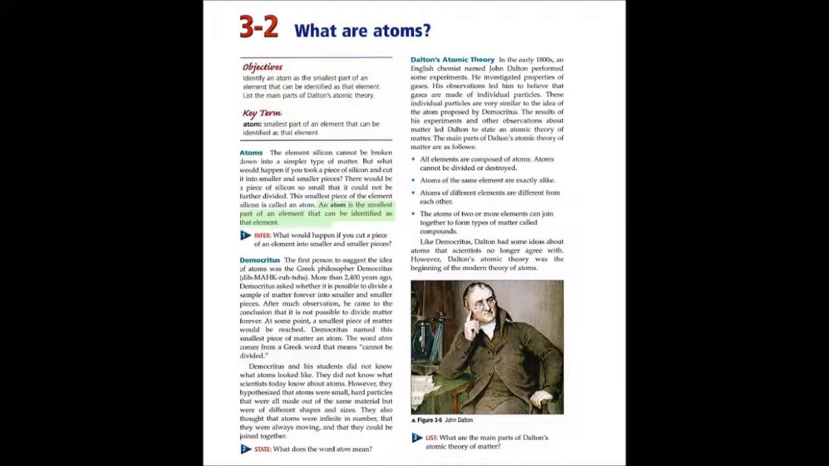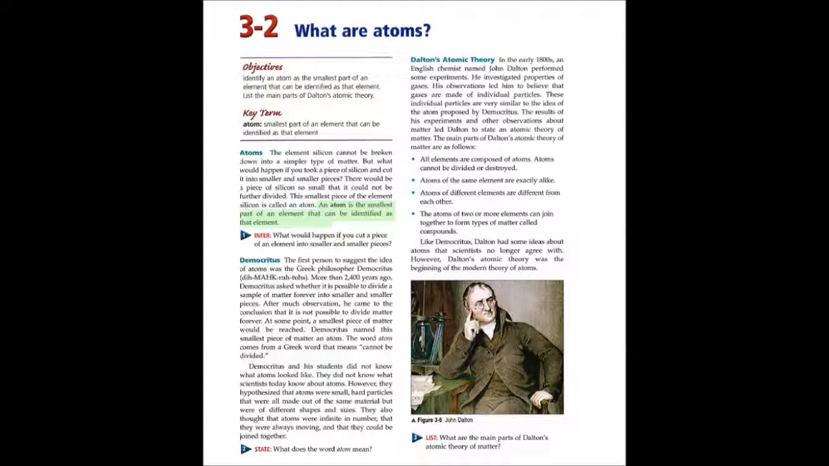What are atoms? Objectives: identify an atom as the smallest part of an element that can be identified as that element. List the main parts of Dalton's atomic theory. Key term: atom, smallest part of an element that can be identified as that element.